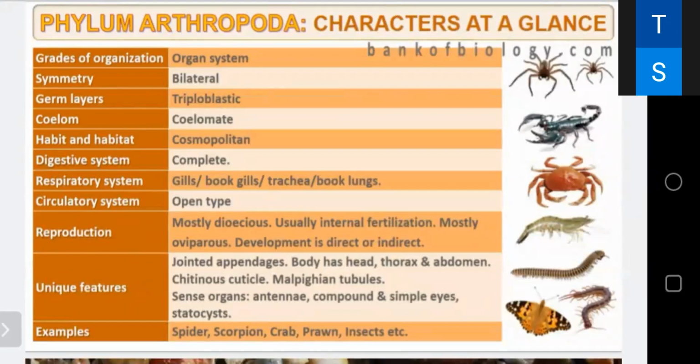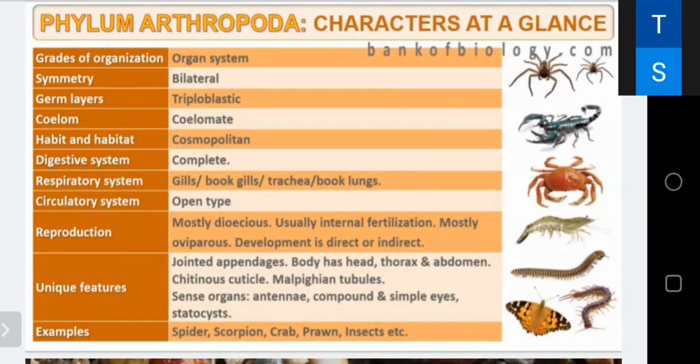They are organ system level of organization. They are having bilateral symmetry. They are triploblastic. They are coelomate. They are cosmopolitan. Digestive system, complete; respiratory, gills, book gills, trachea, book lungs; circulatory, that is very important, you remember that circulatory system is open.